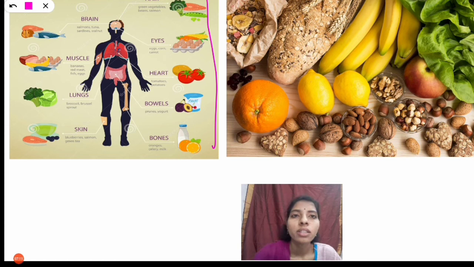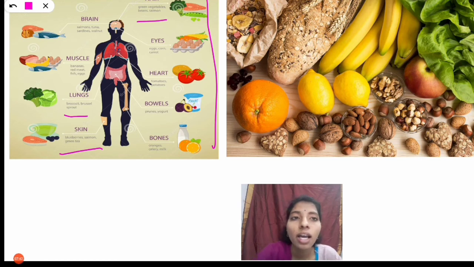For the brain, you are seeing here some walnuts and fishes. For muscles, bananas, red meat, fish and eggs. For lungs, sprouts. For skin, blackberries, salmon, green tea. And for hair, green vegetables, beans, salmon.